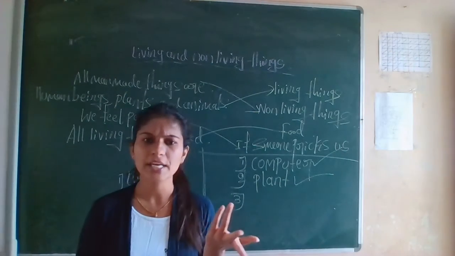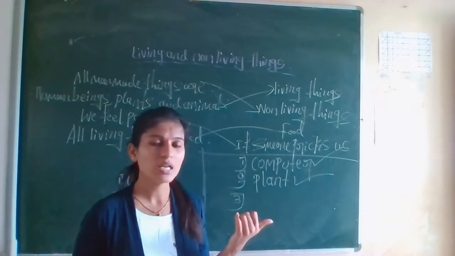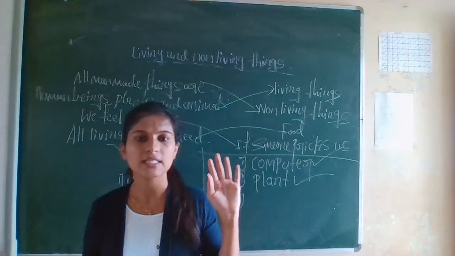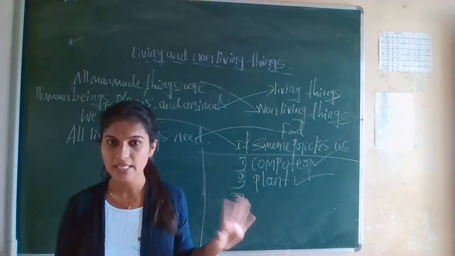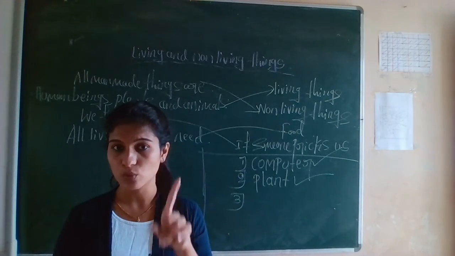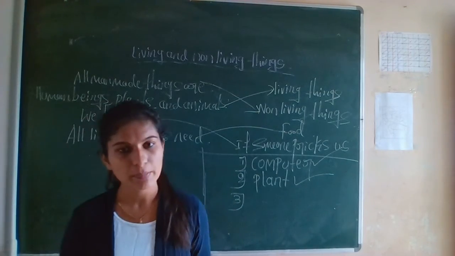No, living things can reproduce. Whether it's an animal or a human being or a plant, all living things can reproduce in different ways. So that option is wrong. Then D, both A and B.